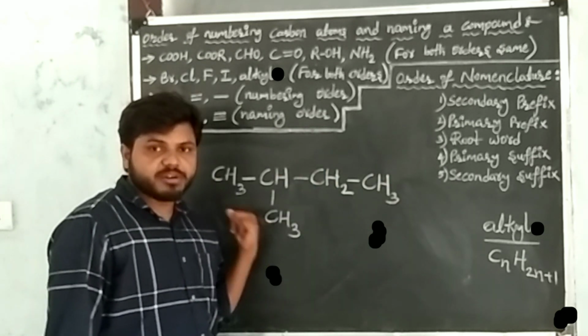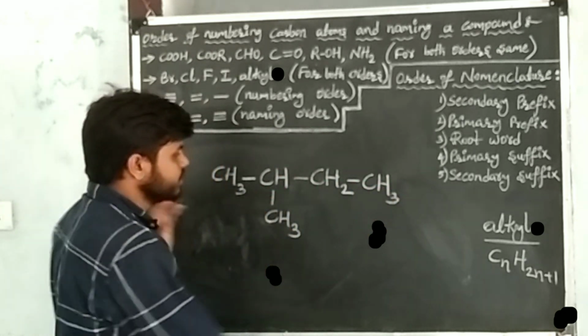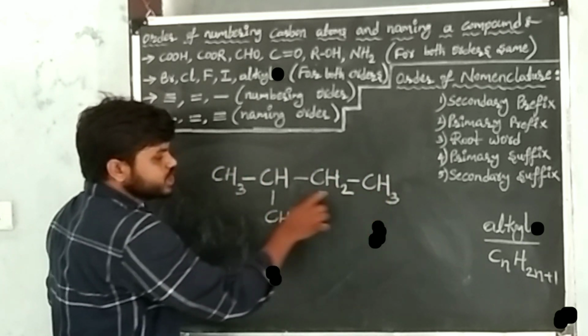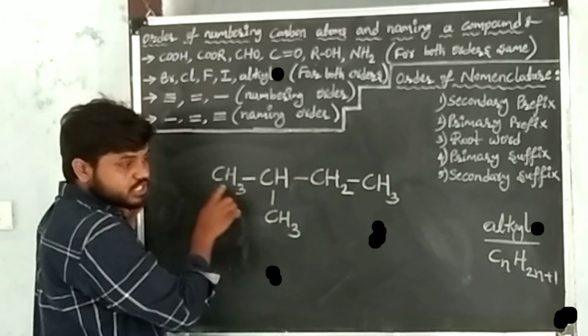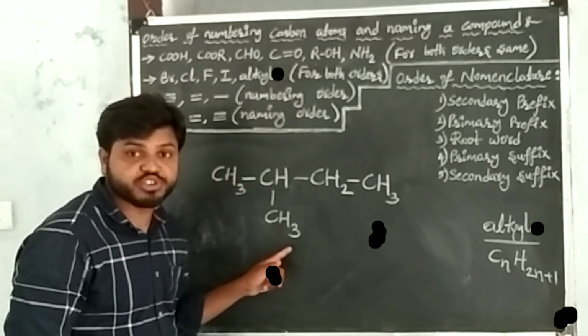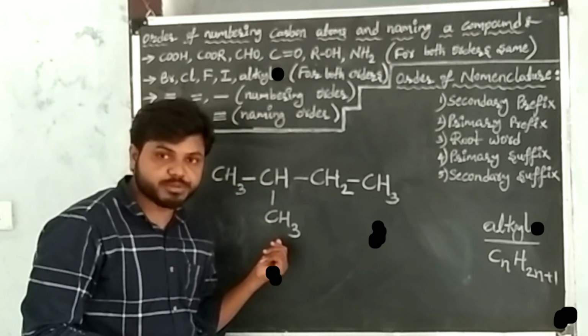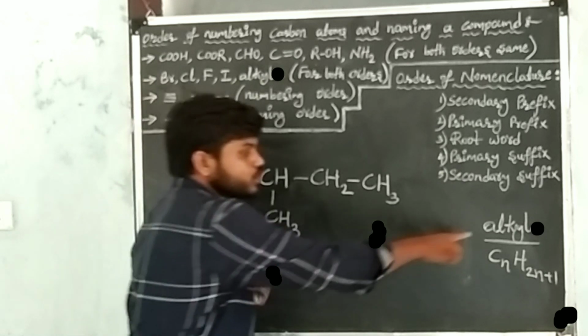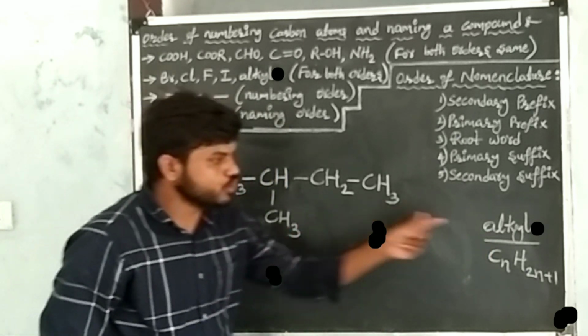This is the given carbon compound. This is the principal chain of the carbon compound. At this carbon, one substituent is there. This substituent belongs to the alkyl group.